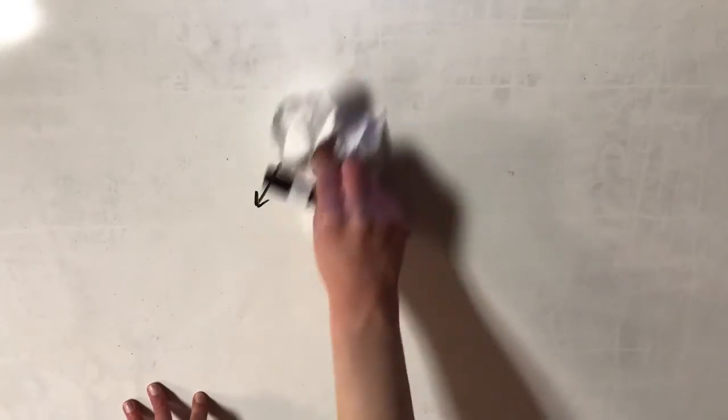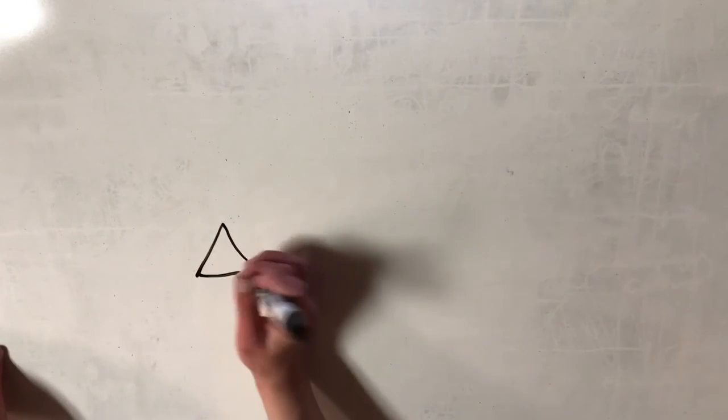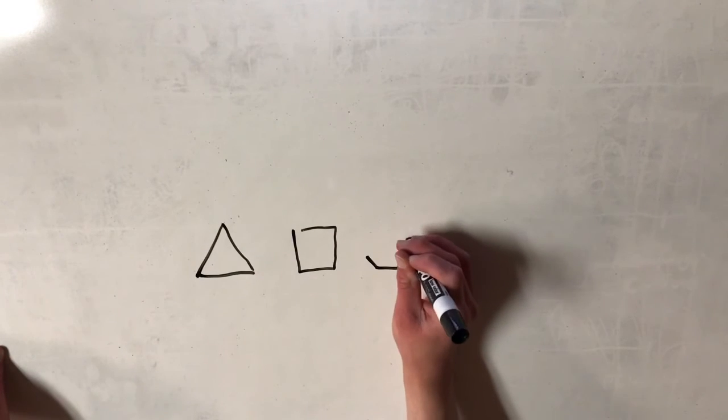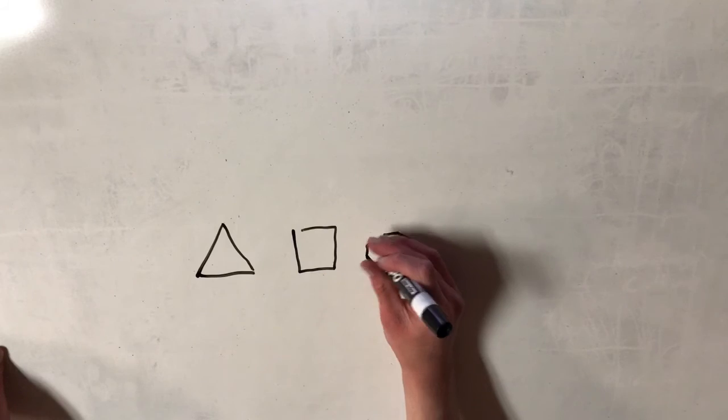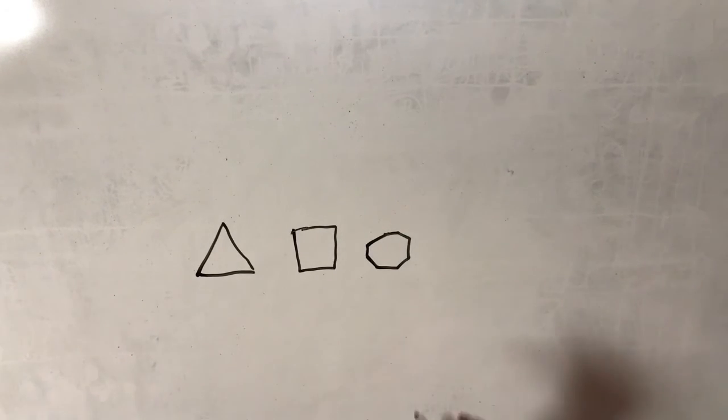A polygon is just a closed figure made out of lines and angles. It can have 3 or more sides. Anything smaller than 3 sides isn't technically considered to be a polygon. It also has to have straight lines. It cannot have curves for sides. So a triangle would be a polygon, a square, an octagon. All of these are examples of polygons because they're closed figures with lines and edges. That's a really bad octagon.